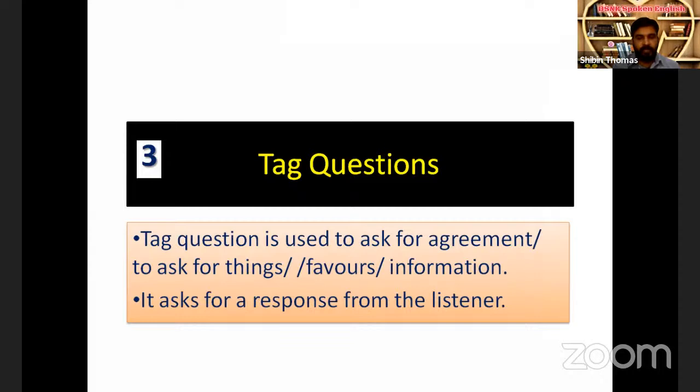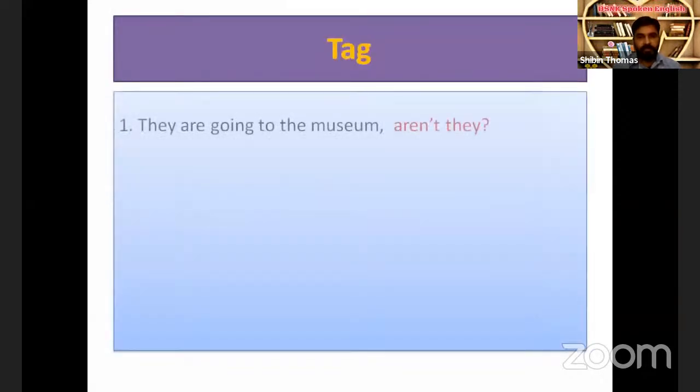You might have heard the phrase "isn't it?" That's an example of a tag question. But we use "isn't it" everywhere. There is a tag for each type of sentence. This is very simple. Just write the opposite of the verb and the pronoun. That's all. Look at the first example.